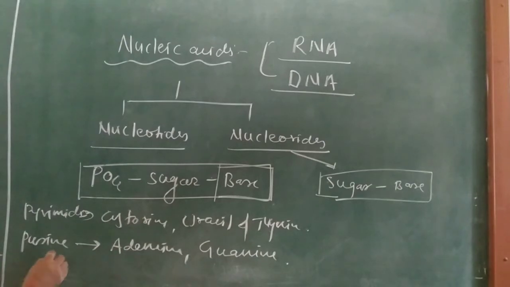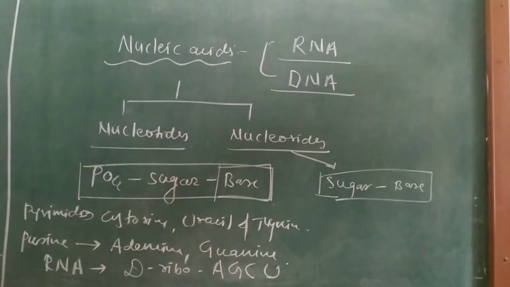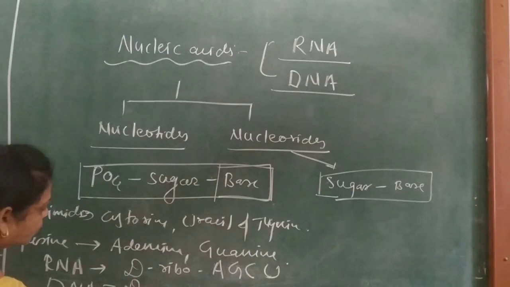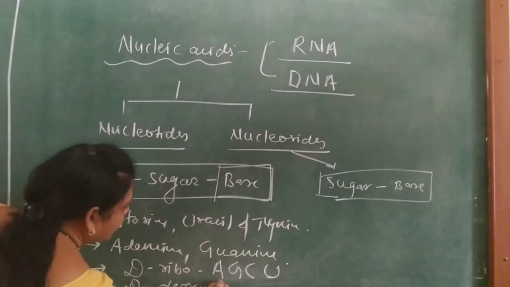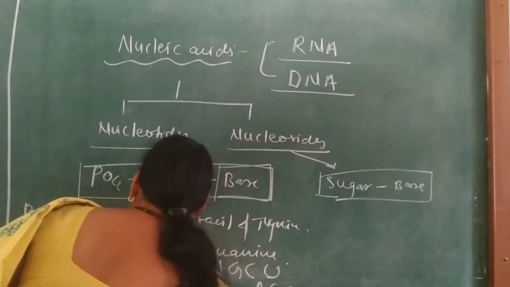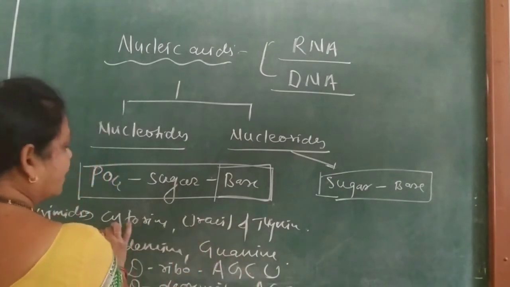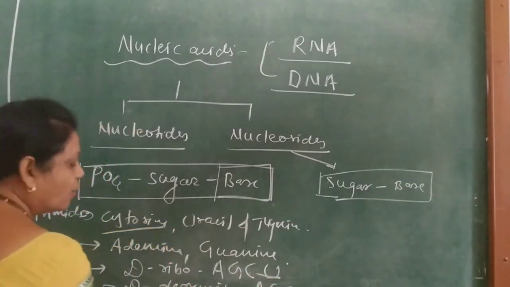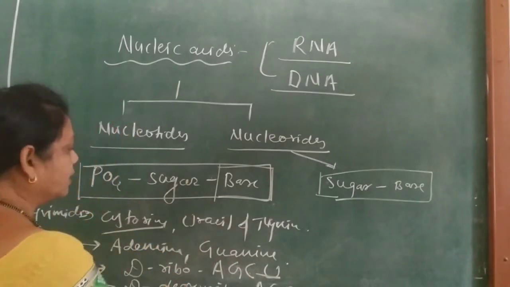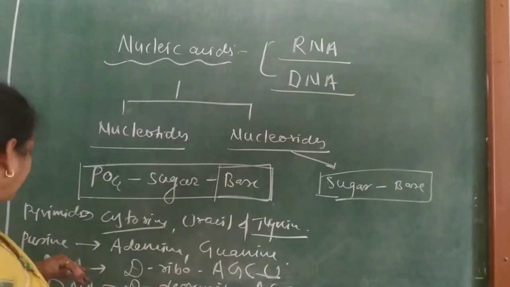RNA, ribonucleic acid, contains the sugar ribose and the bases A, G, C and U: adenine, guanine, cytosine and uracil. DNA, deoxyribonucleic acid, contains a deoxyribose sugar and the bases adenine, guanine, cytosine and thymine.